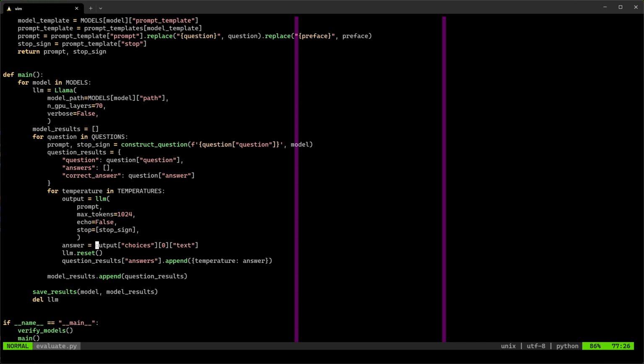We are extracting our answer, resetting the state of the model. This makes sure that the model doesn't store any context and each question that we ask is fresh. We are appending the list of our answers with the answer for each temperature, and then finally appending each question to the model results. We are saving the model results into the file, and then deleting the LLM object. This will help to free up the memory next time it's initialized.